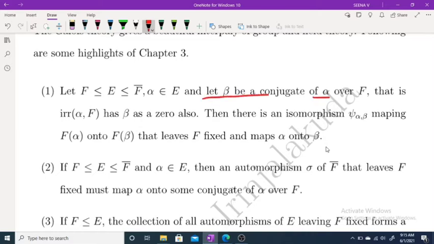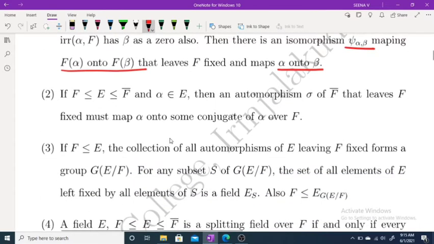Beta is a conjugate of alpha, and then there is the isomorphism psi alpha beta mapping F(alpha) onto F(beta), and that maps alpha onto beta. So corresponding to each conjugate, there exists an isomorphism, and that maps alpha to its conjugate.